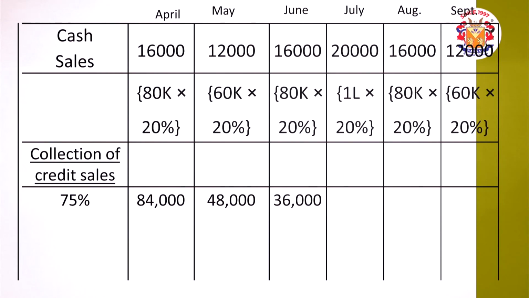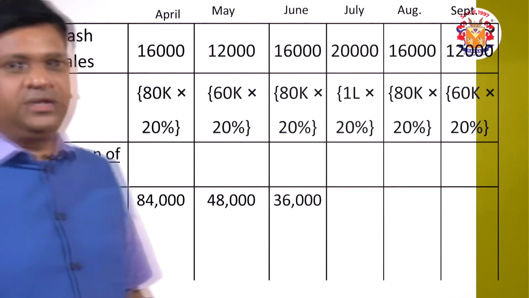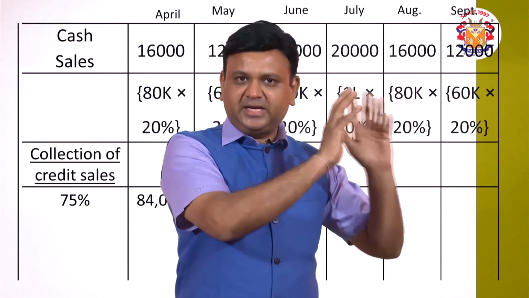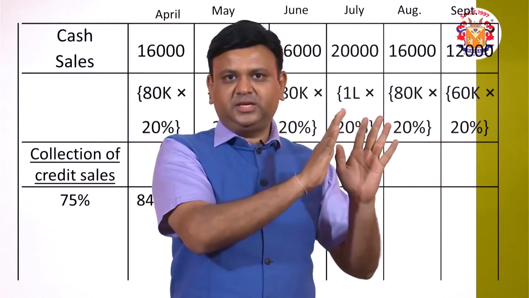So what you can do, friends, you can make the computation directly also: 60% of the total sales will be collected in 1 month. How 60%? 100 into 80%, of that 75%. That is the way the calculation can be made. We know that out of total sales, 20% is cash, collected in the same month.